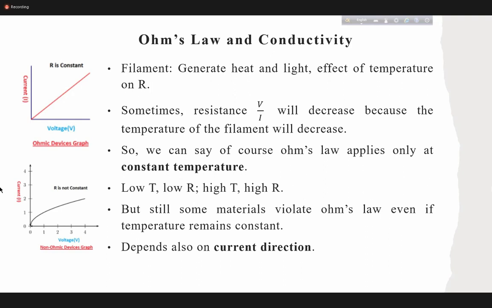Why? Because electrons move very fast, there is collision, and because of collision, their mobility goes down. So if temperature goes high, it will affect the mobility. As a result, resistance will not be constant anymore. So at high temperature, will resistance be high, low or constant? At high temperature, resistance will go high.